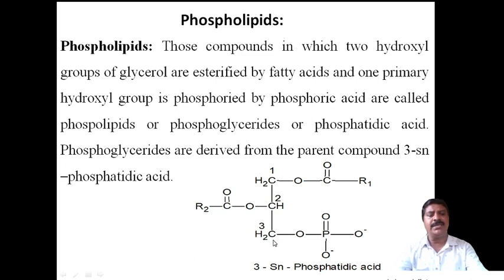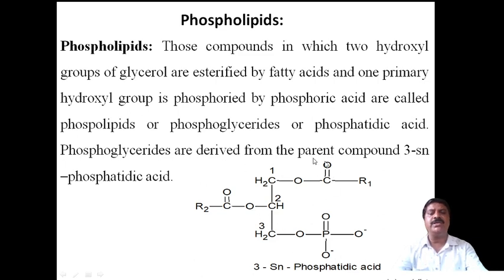SN stands for stereospecific number. Here the stereospecific number applies. This is the third carbon atom. The phosphate group is present here, and hence the phosphoester is formed here only. Therefore, it is called 3SN phosphatidic acid. This is simple.